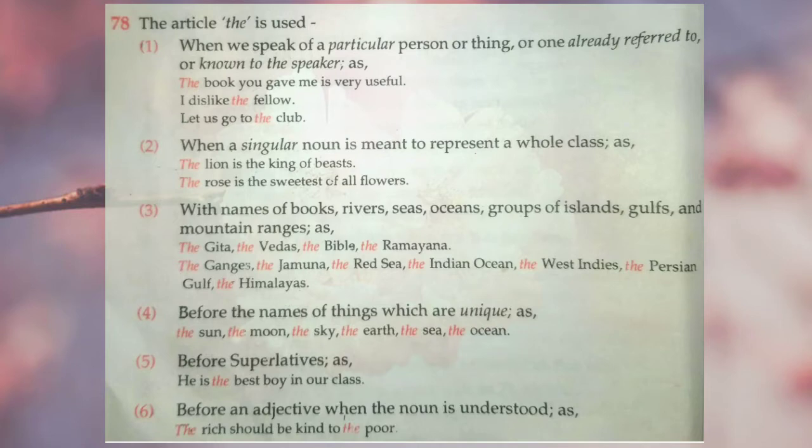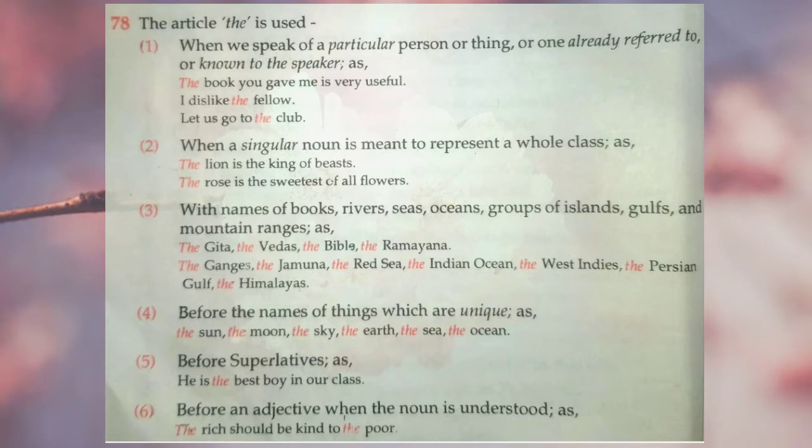Now the use of article THE, rule number 78, the article THE is used in number 1 when we speak of a particular person or thing or one already referred to. It means whenever something is already referred to, it becomes specific or known to the speaker. If the speaker knows that specific thing, he can use article THE. For example, the book you gave me is very useful.